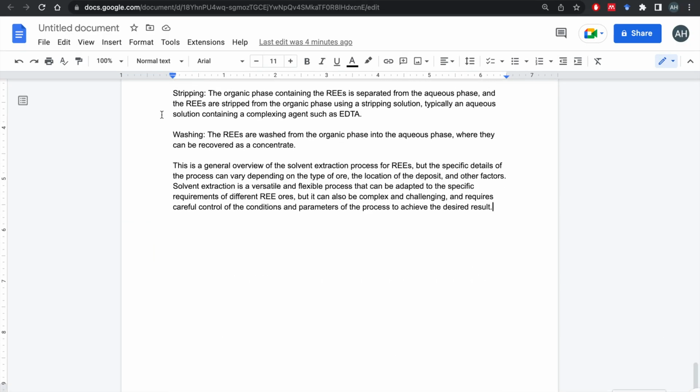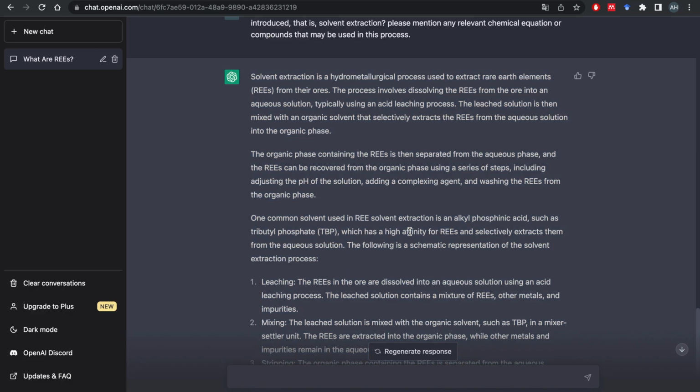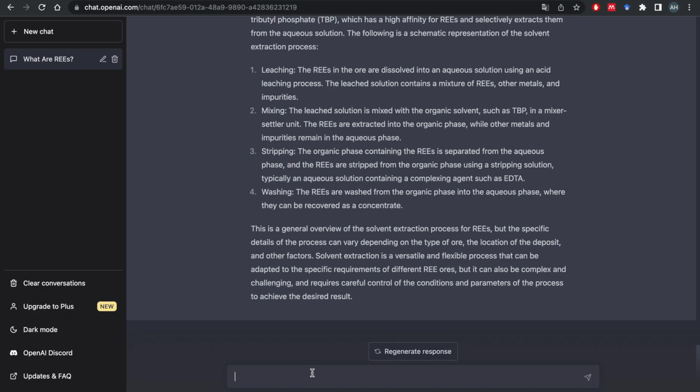All right, now let's see. Now we have everything other than how expensive are these rare earth elements. So how costly is the extraction process and what are the prices of rare earth elements?